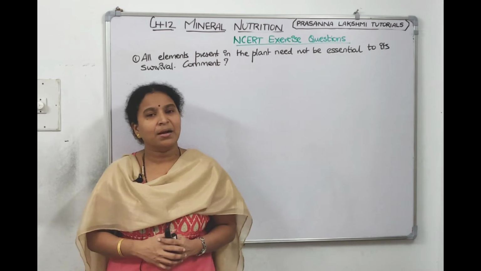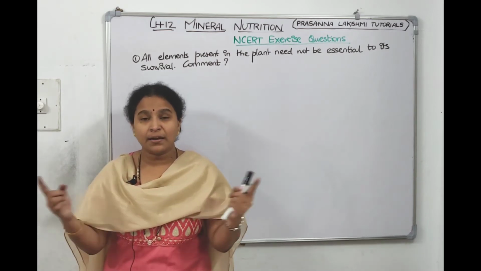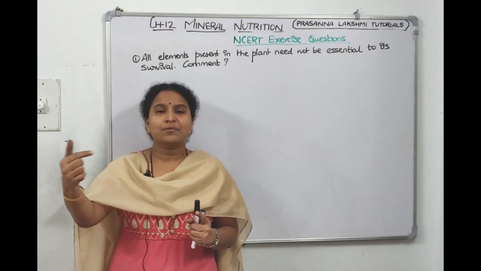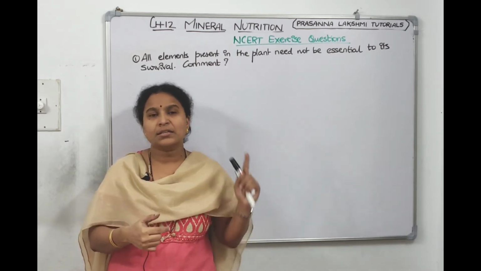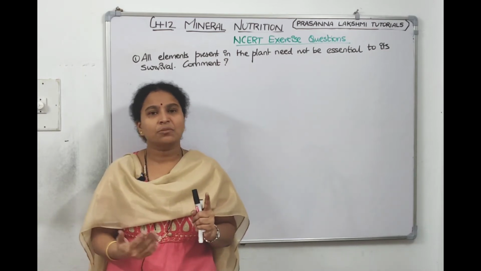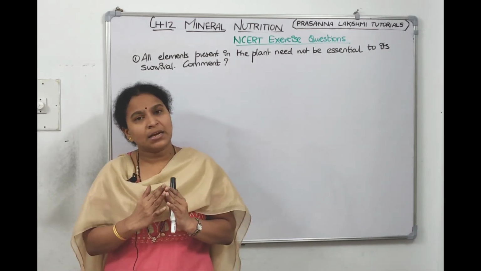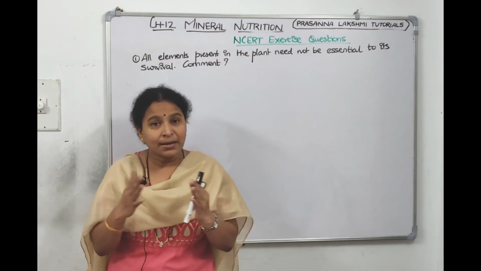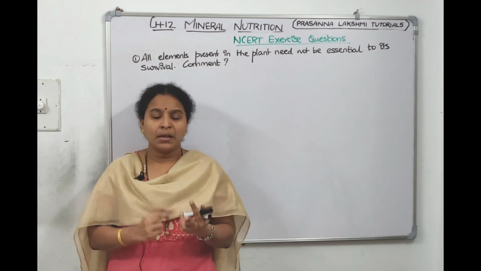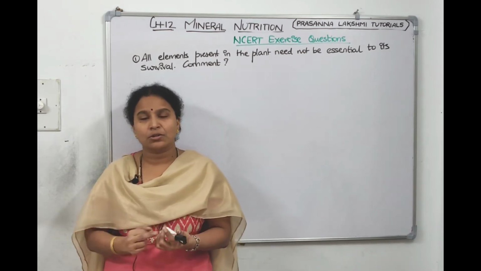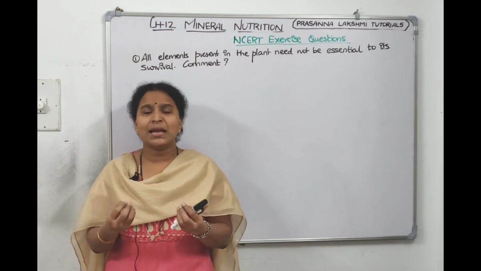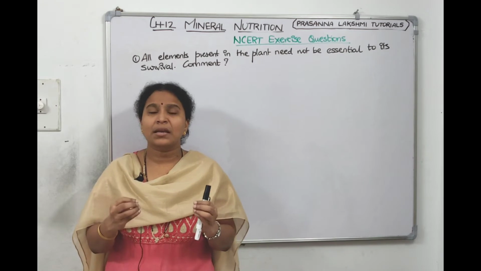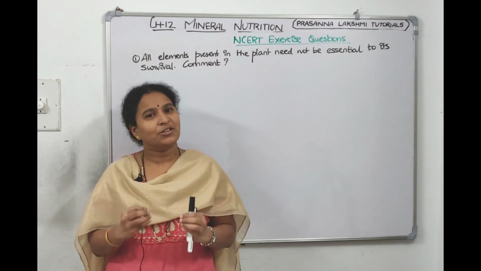So in this manner you have to explain this. Whatever is there in the soil, the plant will absorb it. Near the radioactive test centers, it will absorb strontium. I'm not writing the sentences on the board, I'll give the explanation, because all these points are covered in the NCERT textbook itself. From the nuclear test centers, plants take strontium, gold, palladium, silver also, and we don't see these elements in plant metabolism. If you are not seeing them in plant metabolism, it means they are not essential elements. This is the explanation. Got it?